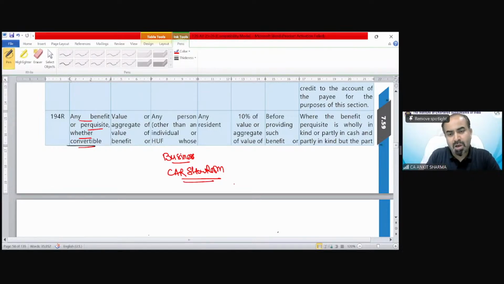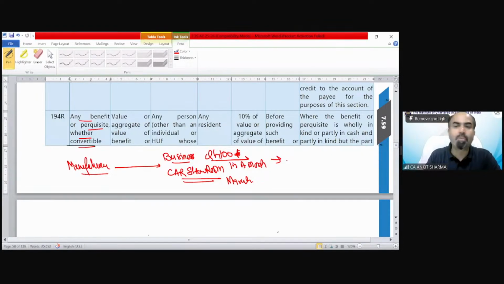And suppose a Maruti car showroom. So the manufacturer gives you a target. As an employee receives a target from the company, in the same way there are businesses who receive targets. And the manufacturer says that if you are able to sell 100 Maruti cars in a month, then we will provide you some perquisite, some benefit, whether in monetary form or non-monetary form.